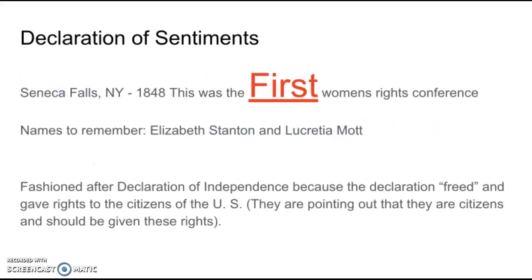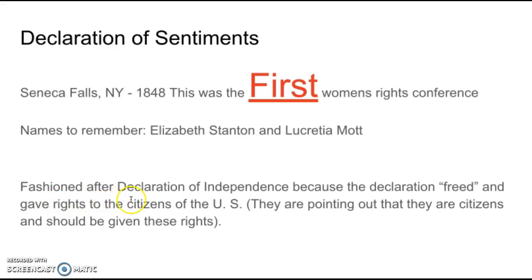So today we're going to look at a document called the Declaration of Sentiments. And that word declaration is really important because this document was actually created based off another declaration we have called the Declaration of Independence. So this Declaration of Sentiments was written in Seneca Falls, New York in 1848. It was the first women's rights conference, the first time people got together in a group and talked about what rights women should have.